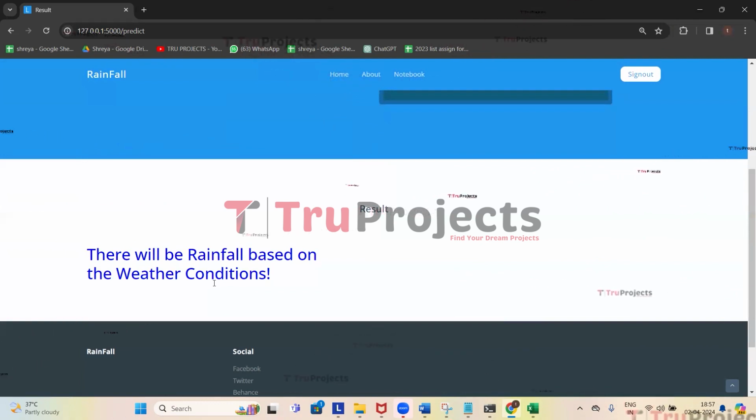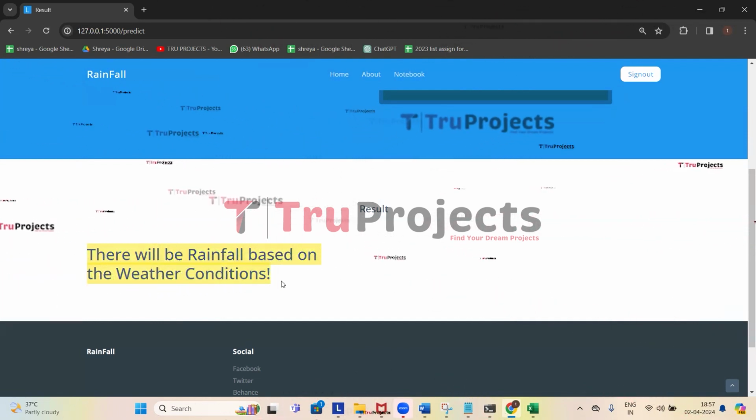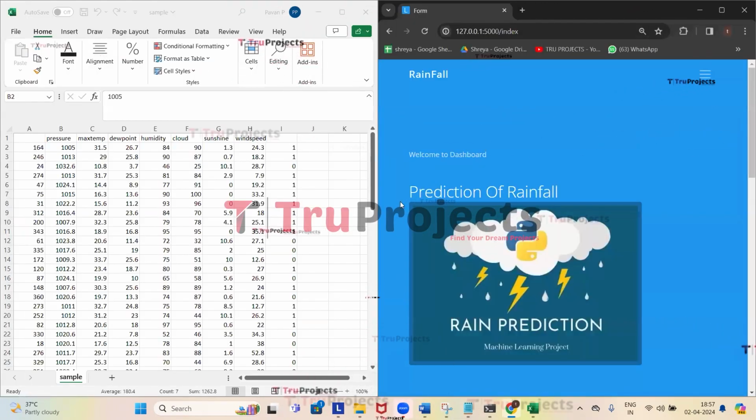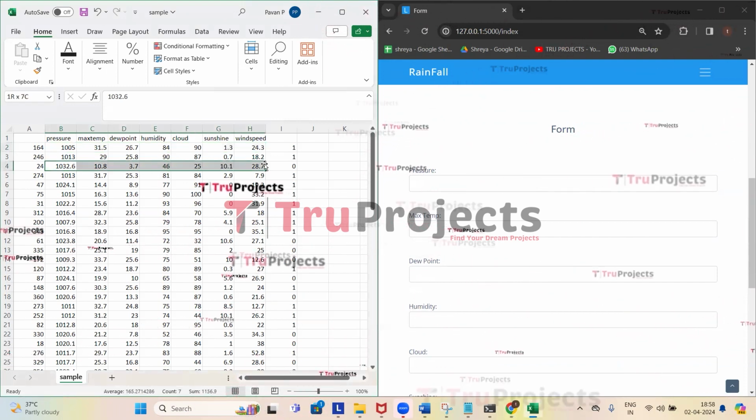Based on the provided parameters, here we got the prediction that there will be rainfall based on the weather condition. Now we'll try giving some other set of parameters. So click on home. Now we'll try giving this test case.